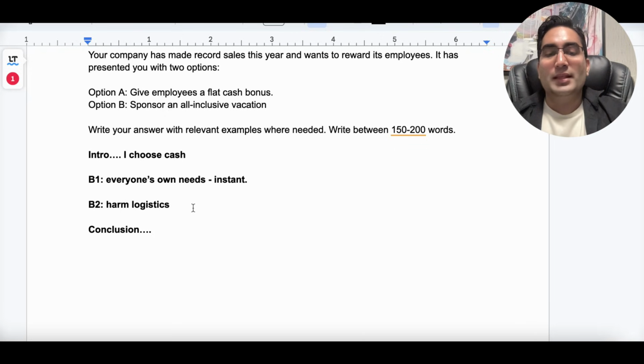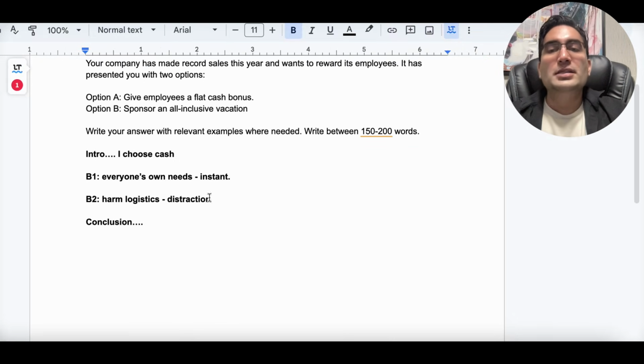That's one. The other thing is when they do leave at the same time and cause staffing shortages, there could also be a problem of people talking about vacation way too much and being distracted. So it's going to create another social atmosphere in the office, which might be too much for the office to handle. So these could be 2 disadvantages of going with this option.